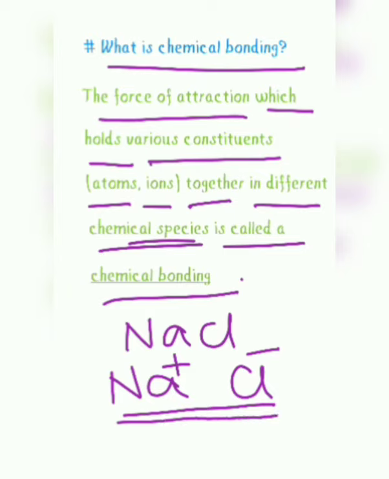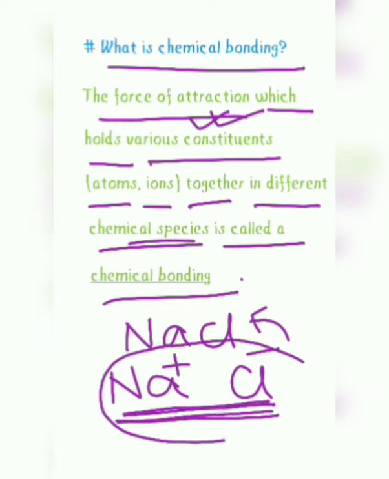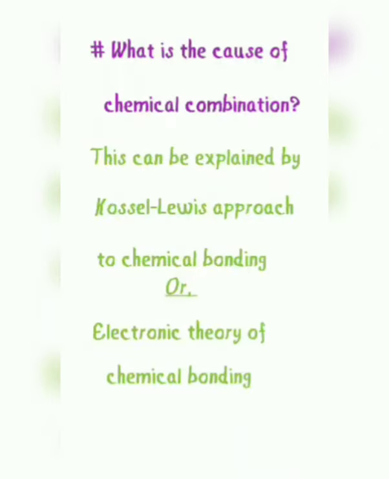They both are together in this species because of this force of attraction between them, and this force of attraction which binds them or which is the cause of the chemical combination is known as chemical bonding.